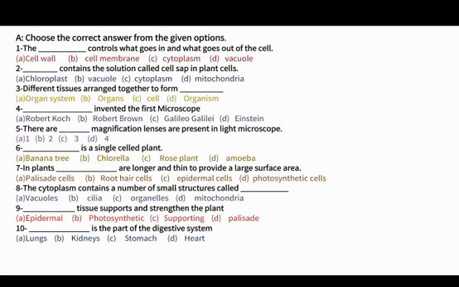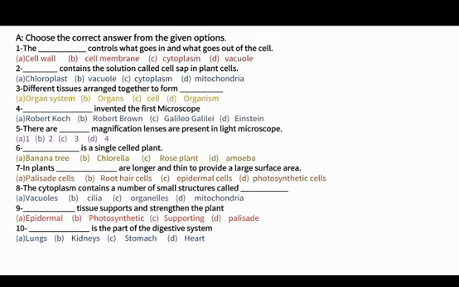Number 5, there are dash magnification lenses present in light microscope. So students, you know that you all have drawn a labeled diagram of light microscope in your notebooks. So in that microscope there are 3 magnification lenses present, which vary from 40, 60 and 100x.